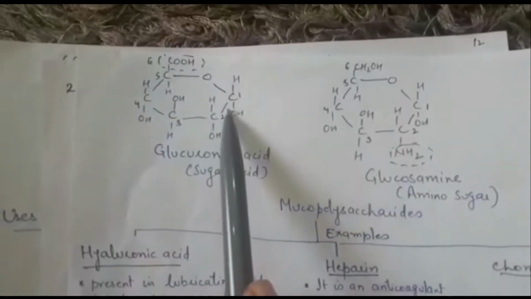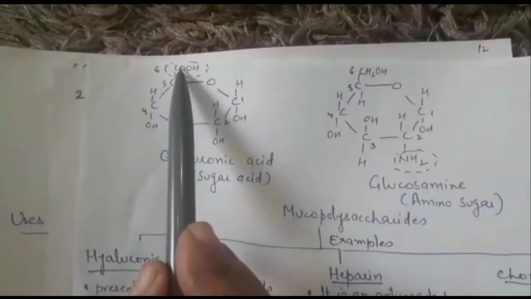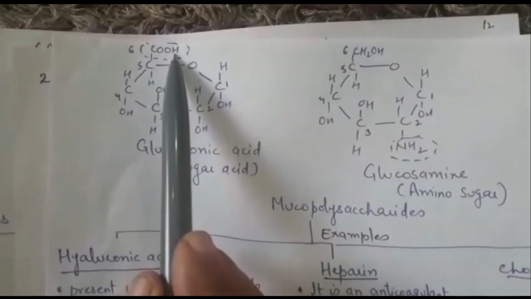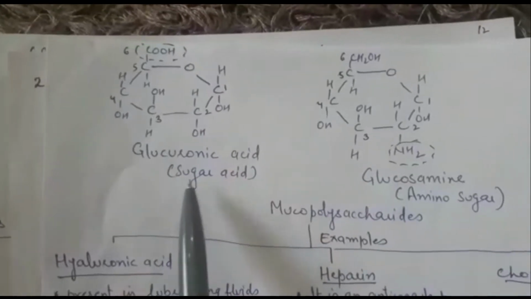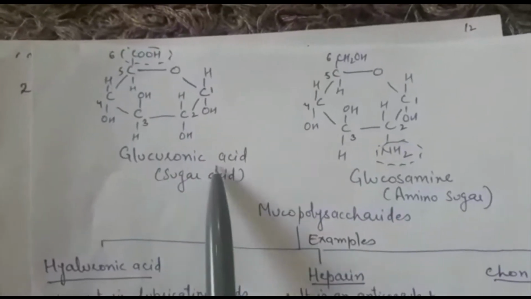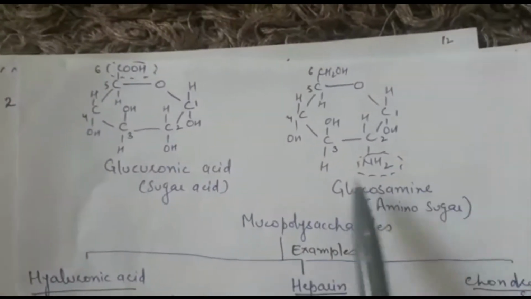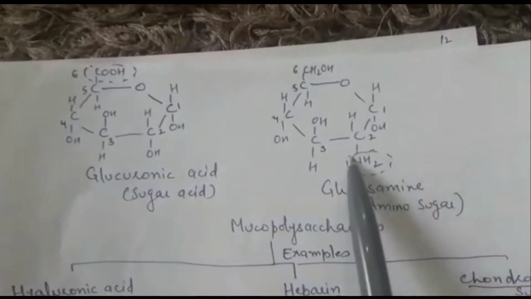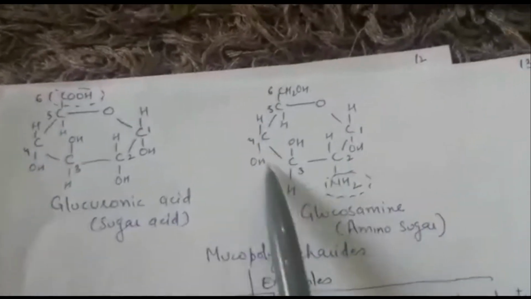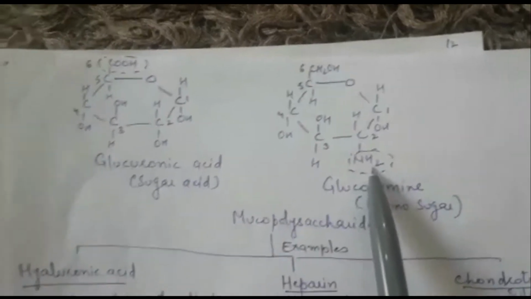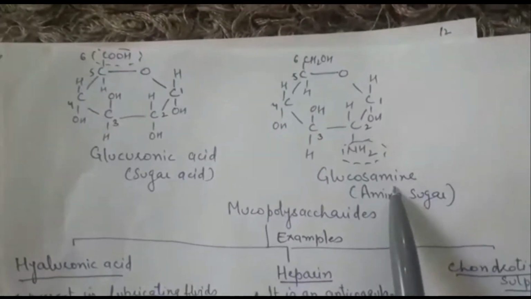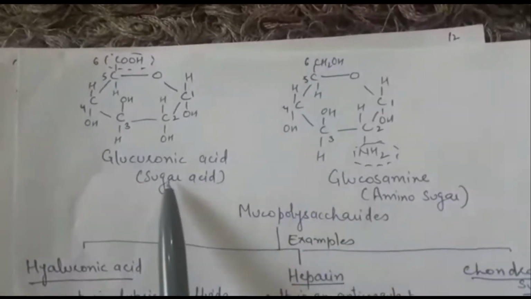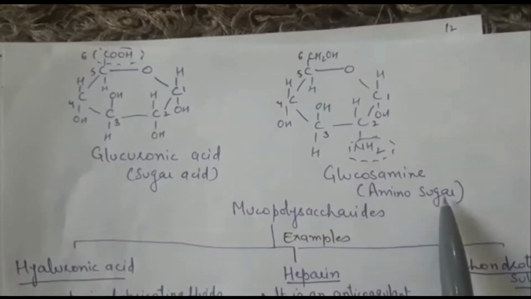So here just see, this is the normal glucose molecule where there is CH2OH. But in place of CH2OH, there is carboxylic group. So it is modified sugar, which is sugar acid, that is glucuronic acid. And amino sugar is the modified sugar in which one OH group is replaced by amino group. So this is the normal glucose molecule where one OH group is replaced by amino group. So it is glucosamine. So they are made up of modified glucose units, that is sugar acid and amino sugars.